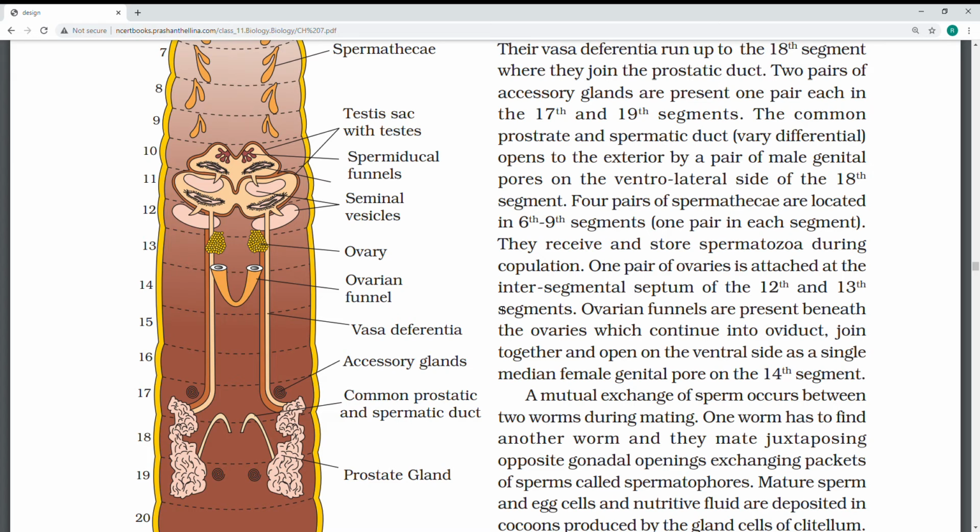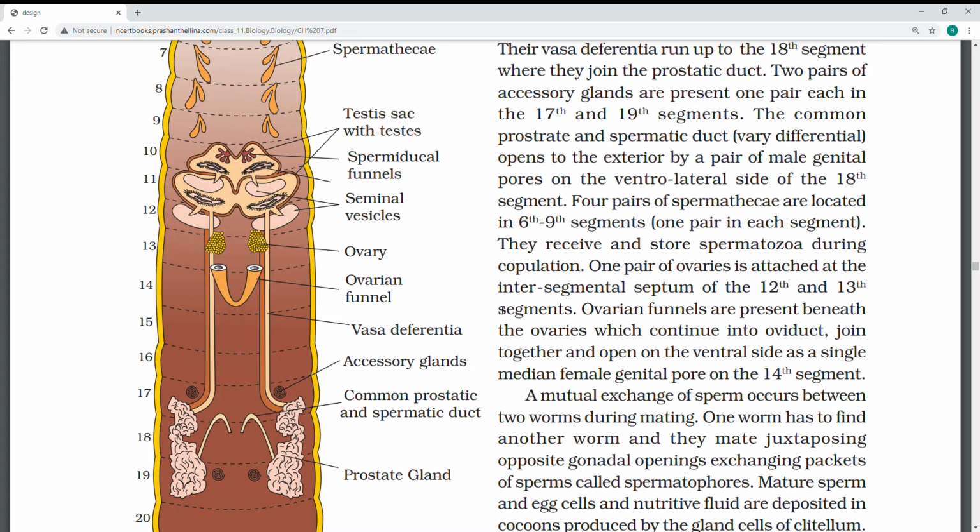The testes are two pairs here, you see the two pairs, present especially in the 10th and 11th segments. Seminal vesicles produce, store and release sperm via the male pores. The vasa deferentia run from the testis to the prostate and spermatheca duct. These ducts are also very important for sperm motility. The genital pore is present which receives the male when they mate.